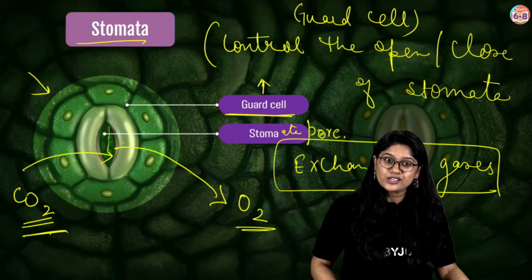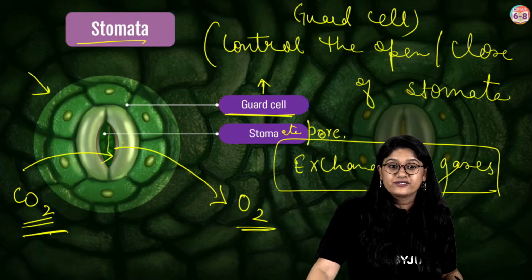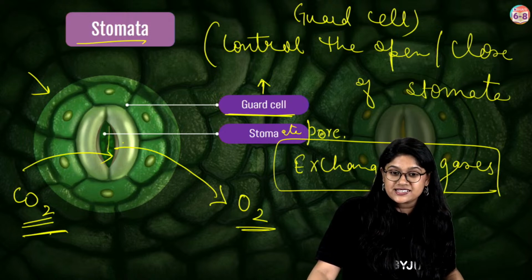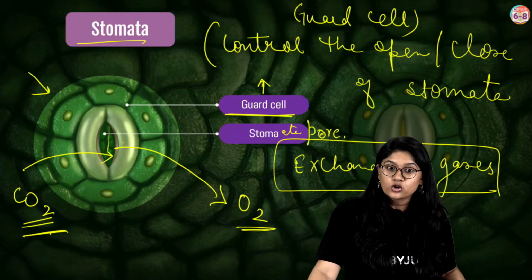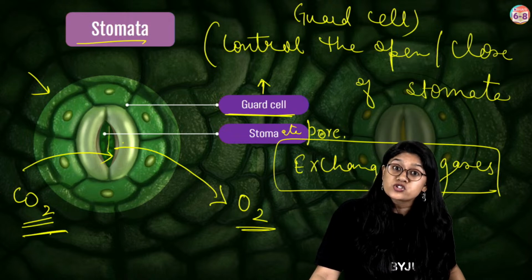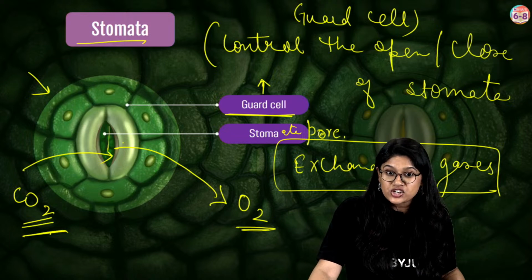Yes, very good. Thank you for sharing the information with us. See over here, extra information. Thank you, Sohani, so much. We don't have Menti today. Yes. So from the same stomata only, the CO2 will be taken and oxygen will be given. Absolutely. There are so many thousands of stomata present on the leaf, so they will be helping in the exchange.